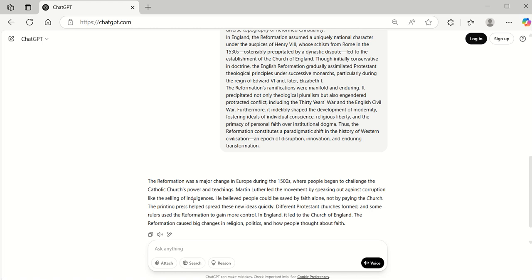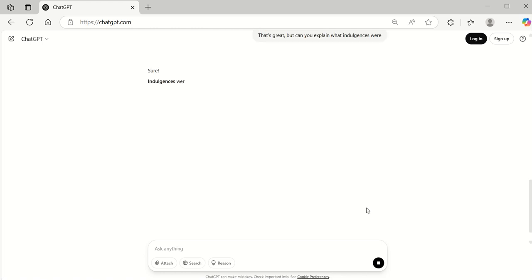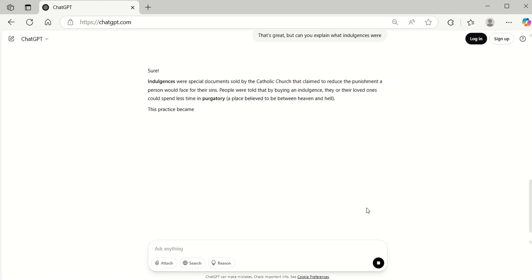So what we can do is we can ask it to explain a little bit more what we mean by indulgences. So we can say that's great, but can you explain what indulgences were? So we can then ask it to regenerate that. Okay, so it hasn't quite done exactly what we wanted. It's just explained what indulgences are.